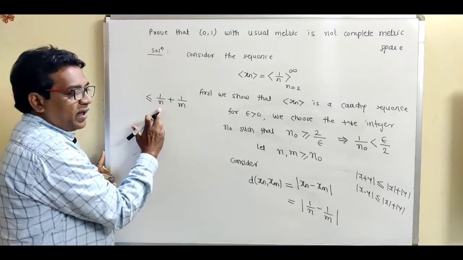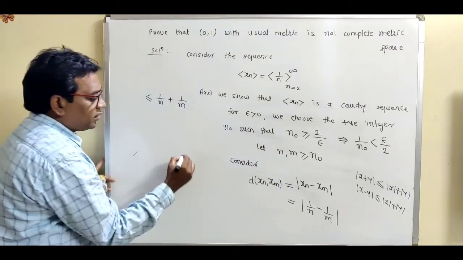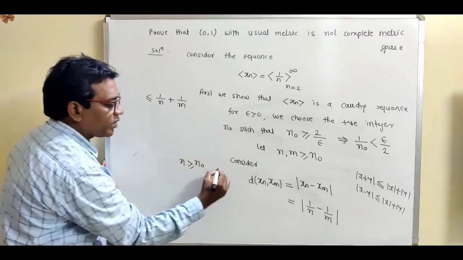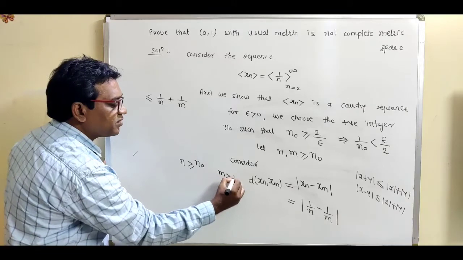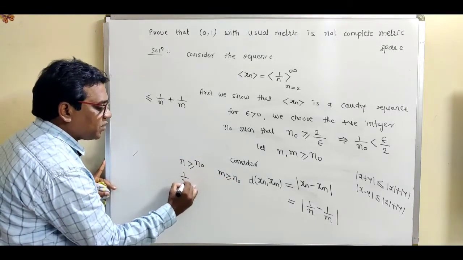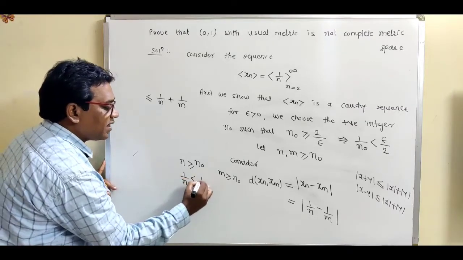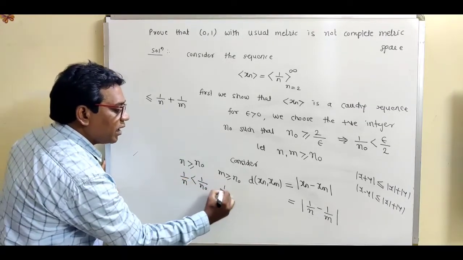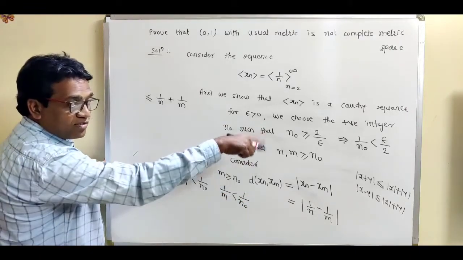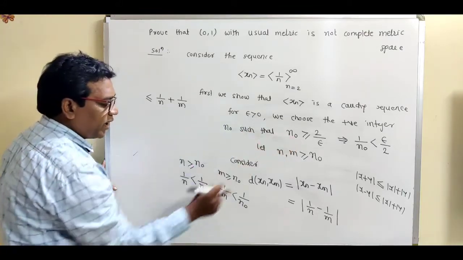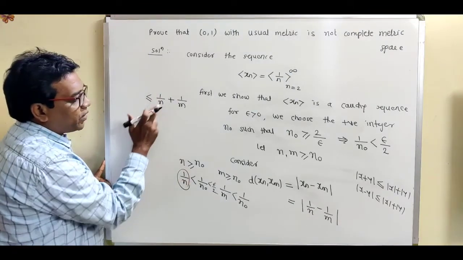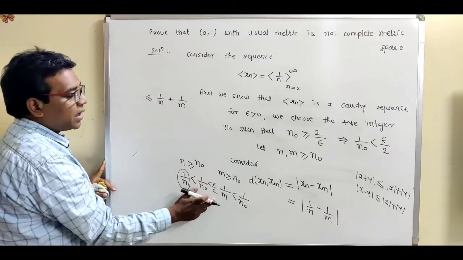Now this n is greater than or equal to n0 suppose, as well as this m is greater than or equal to n0. Now if we take the reciprocal, 1 upon n is less than 1 upon n0, as well as 1 upon m is less than 1 upon n0. And what is this 1 upon n0? 1 upon n0 is less than epsilon by 2. So instead of this 1 upon n, we can put this value, epsilon by 2.